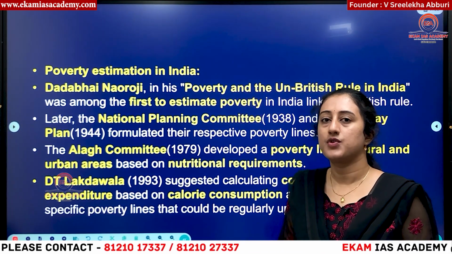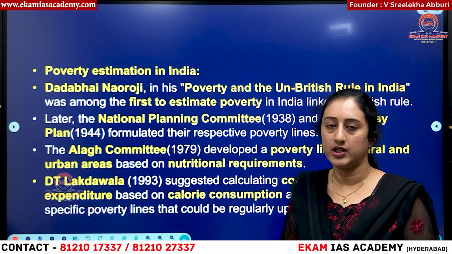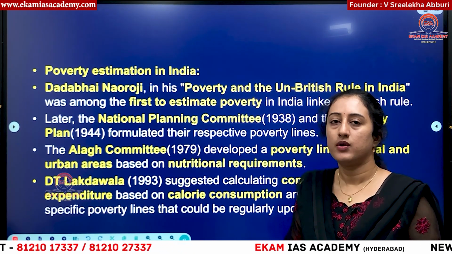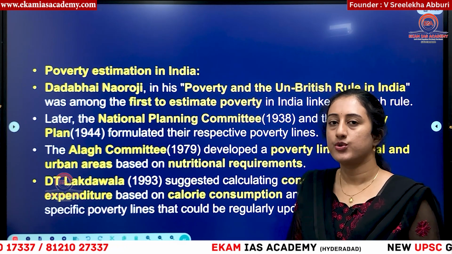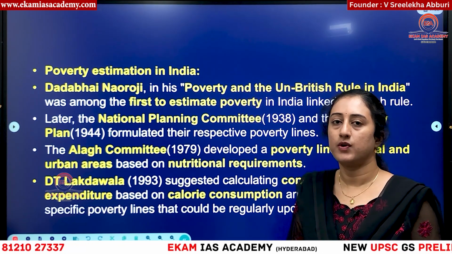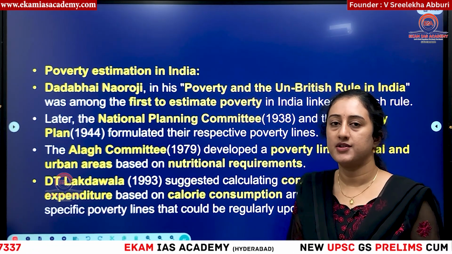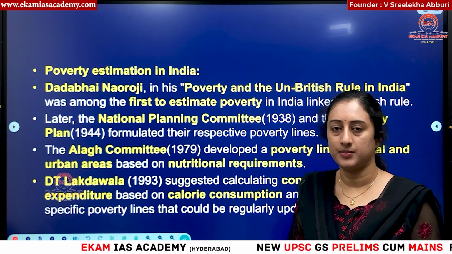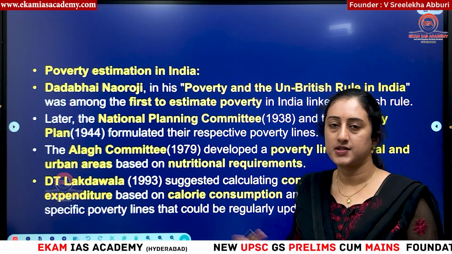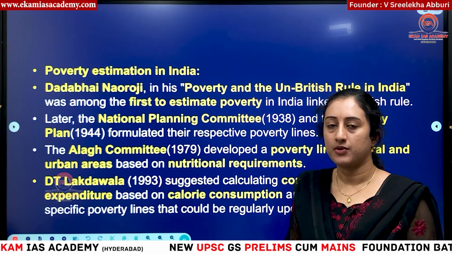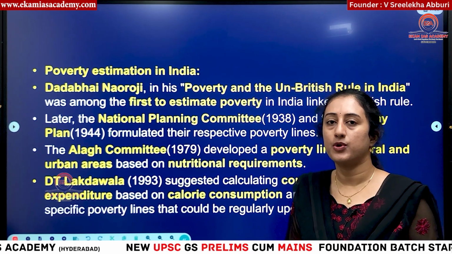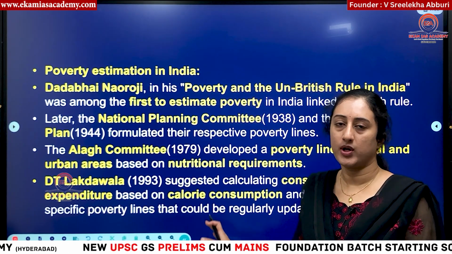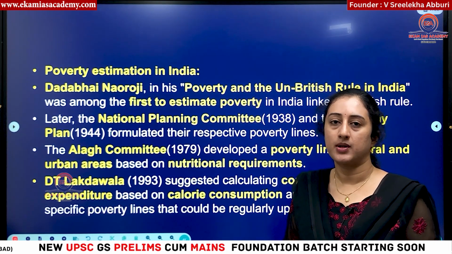Now we have to see who will estimate poverty in India. Before that, you need to know in terms of history. What is the first estimate related to poverty in India? Later, in pre-independence and post-independence, what are all the different committees? When we are discussing this, what I'm trying to do is put all the related information in one place so that your preparation becomes easy.